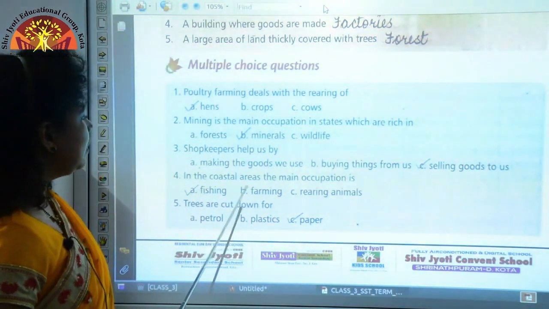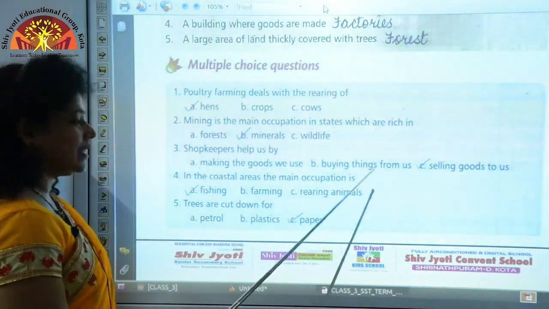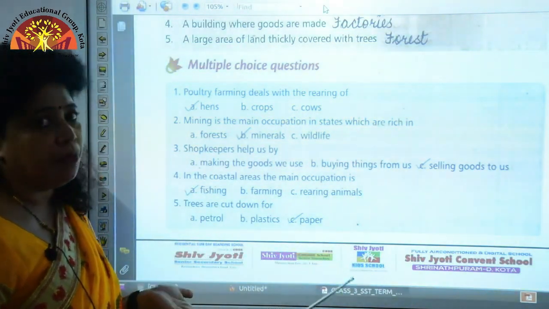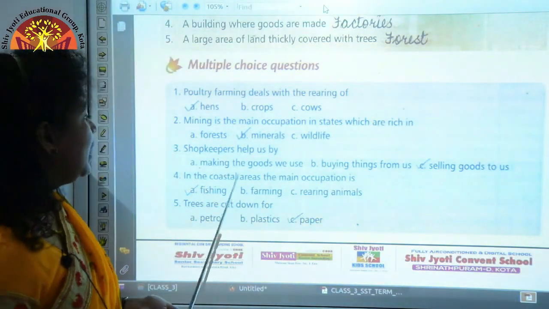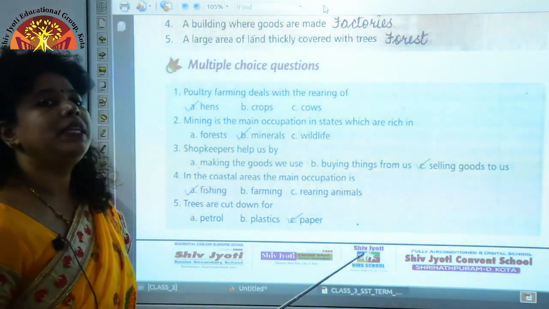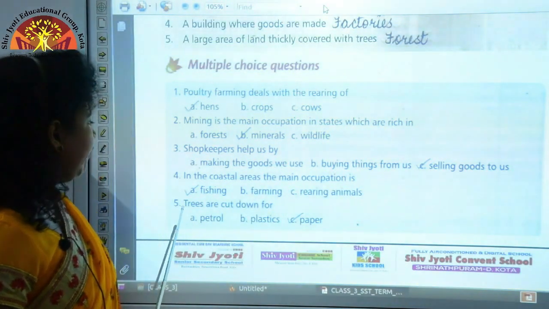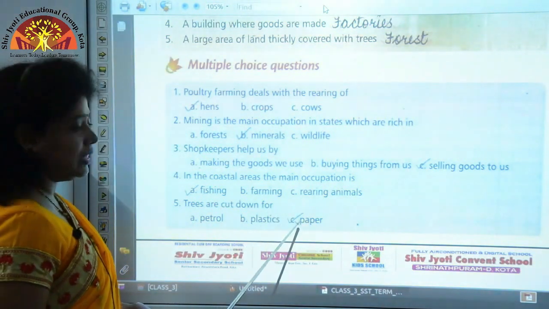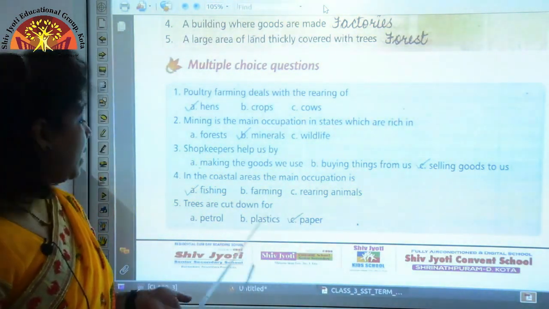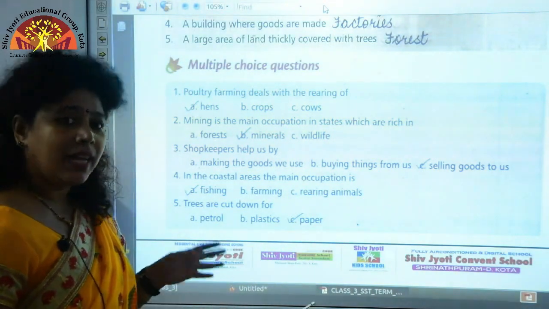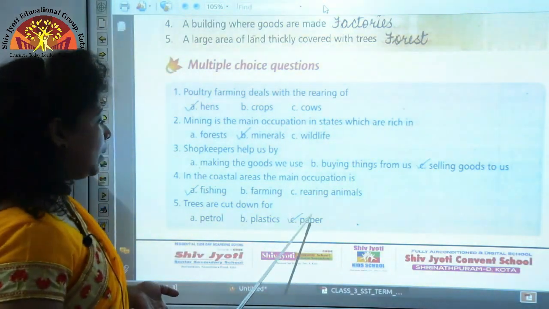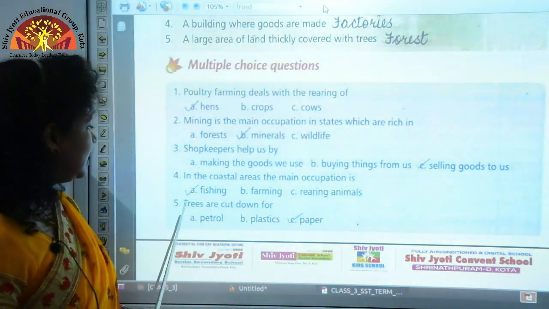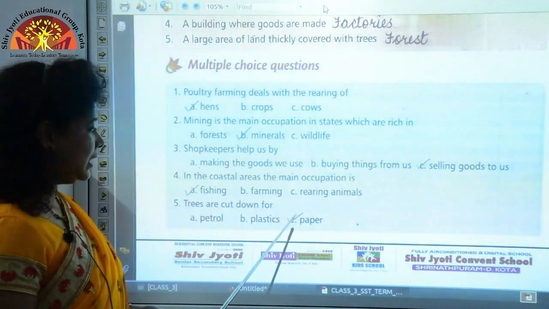Question 4, in the coastal areas the main occupation is fishing. As I said before, fish is the staple food of the people there, and at the same time in the coastal areas the main occupation is fishing. Question 5, trees are cut down for petrol, plastic, C, paper. So trees, petrol and plastics, they are used in industries, okay, but you get paper which is a product from trees. Okay, so the correct answer is trees are cut down for C, paper.